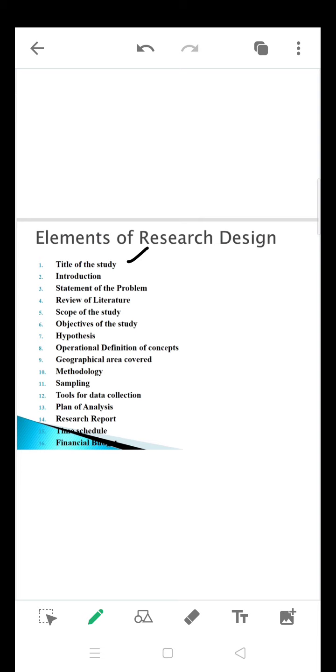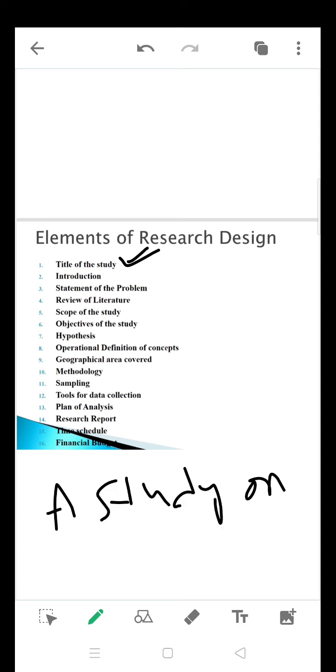It is very specifically telling how customers are satisfied by consuming or purchasing a handicraft product in Bangalore. That should be the title of your study. The title of a study always starts with "a study on". It is a standard prefix to frame your title.